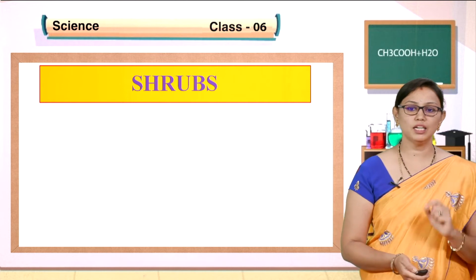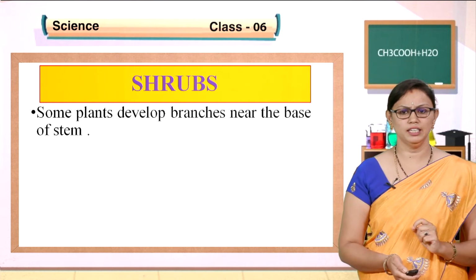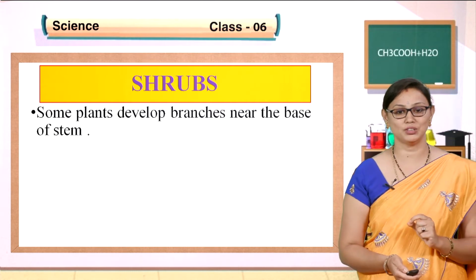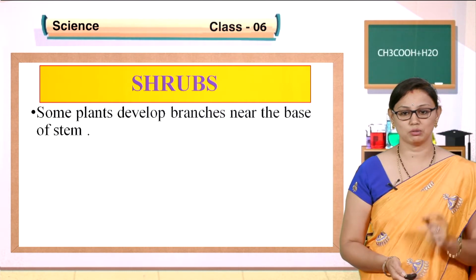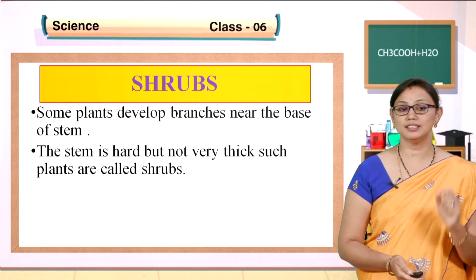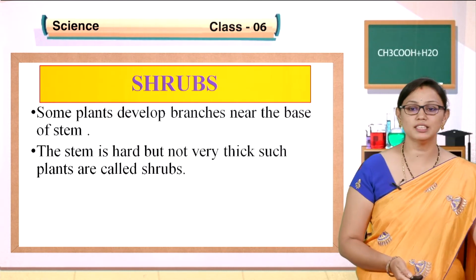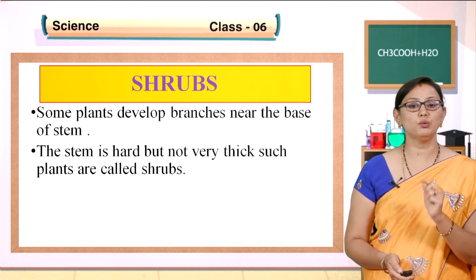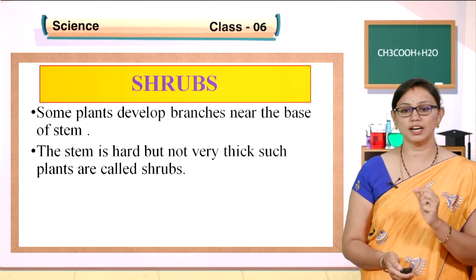Shrubs. So, what are shrubs, children? You have already studied about shrubs. Some plants develop branches near the base of a stem. So, they are called shrubs. The stem is very hard. Compared with the herbs, the stem of the shrubs is hard but not very thick. They are called shrubs.